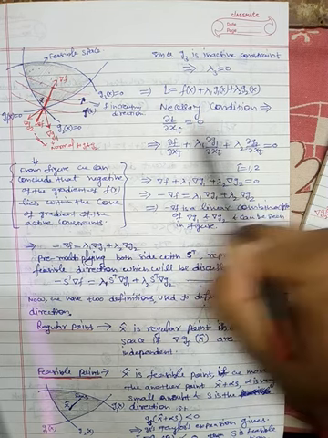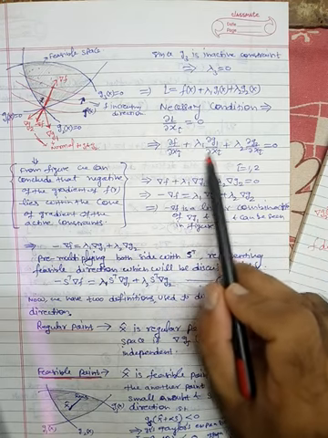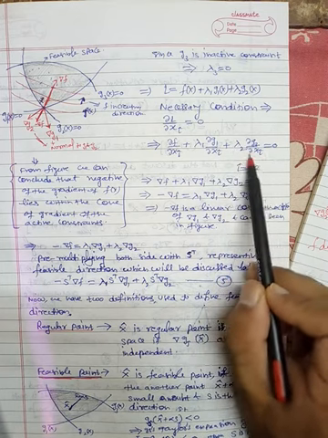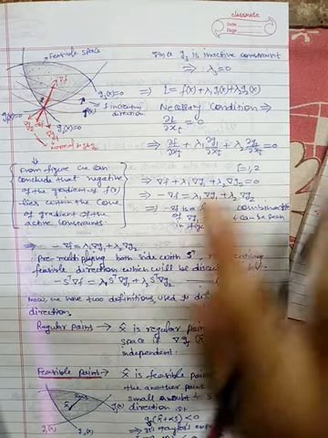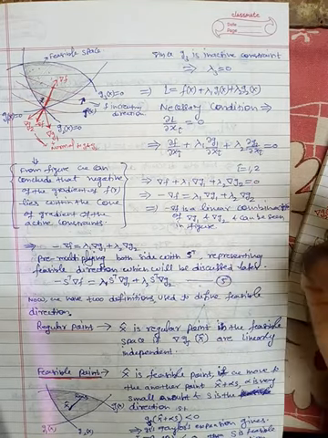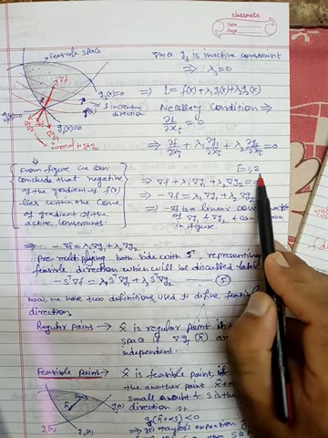Partially differentiate this with respect to xi, so we get this. del f by del xi plus lambda 1 del g1 by del xi plus lambda 2 del g2 by del xi is equal to 0. And since we have taken two variables, that's why i is 1 and 2. क्योंकि दो ही वेरिएबल की प्रॉब्लम हमने चूज की है, so x1 and x2, so i is 1 and 2.